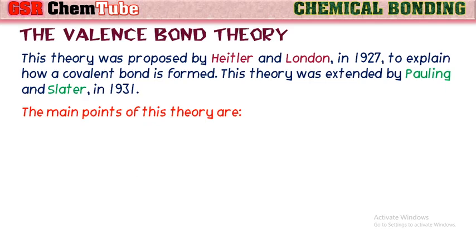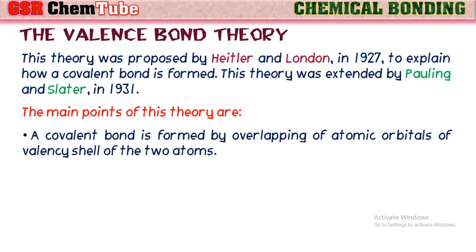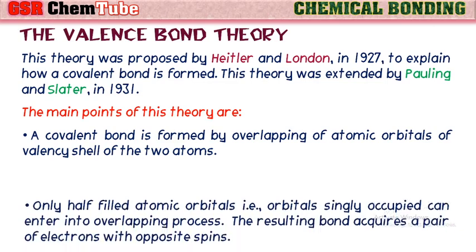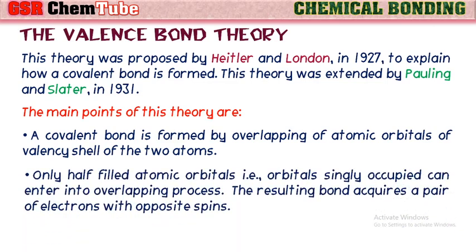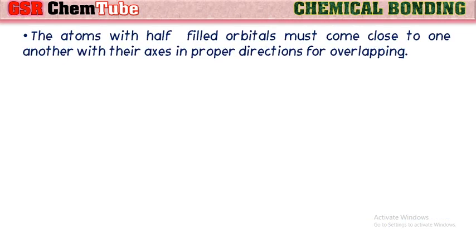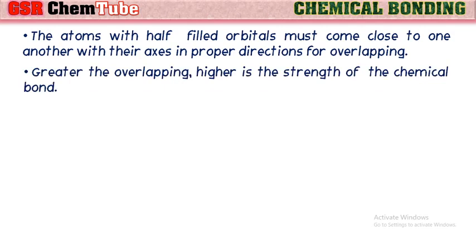The main points of this theory are: a covalent bond is formed by the overlapping of atomic orbitals of the valence shell of the two atoms. Only half-filled atomic orbitals, that is, orbitals singly occupied, can enter into the overlapping process. The resulting bond acquires a pair of electrons with opposite spins. The atoms with half-filled orbitals must come close to one another with their axes in proper directions for overlapping. The greater the overlapping, the higher the strength of the chemical bond formed.